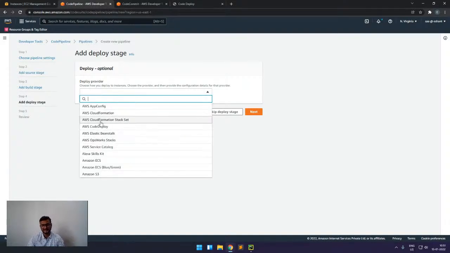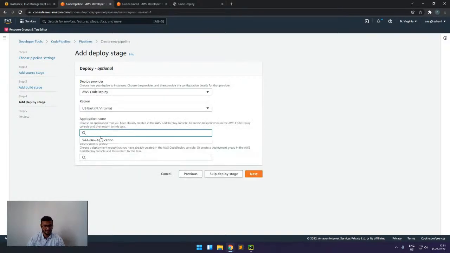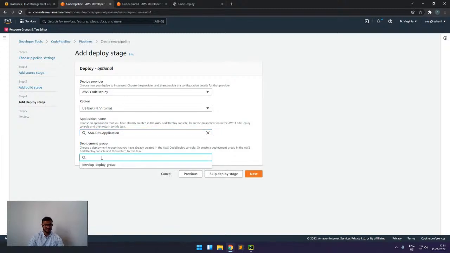In the deploy part, we also have multiple options available. We saw that in CodeDeploy, we can deploy only to EC2, ECS and Lambda. But what if I have to deploy to CloudFormation, or to Elastic Beanstalk, or I have a static website and I want to deploy to S3? Those options are available in the CodePipeline deploy stage. For this hands-on, we will select CodeDeploy, select the application, and this is the deployment group we had created.